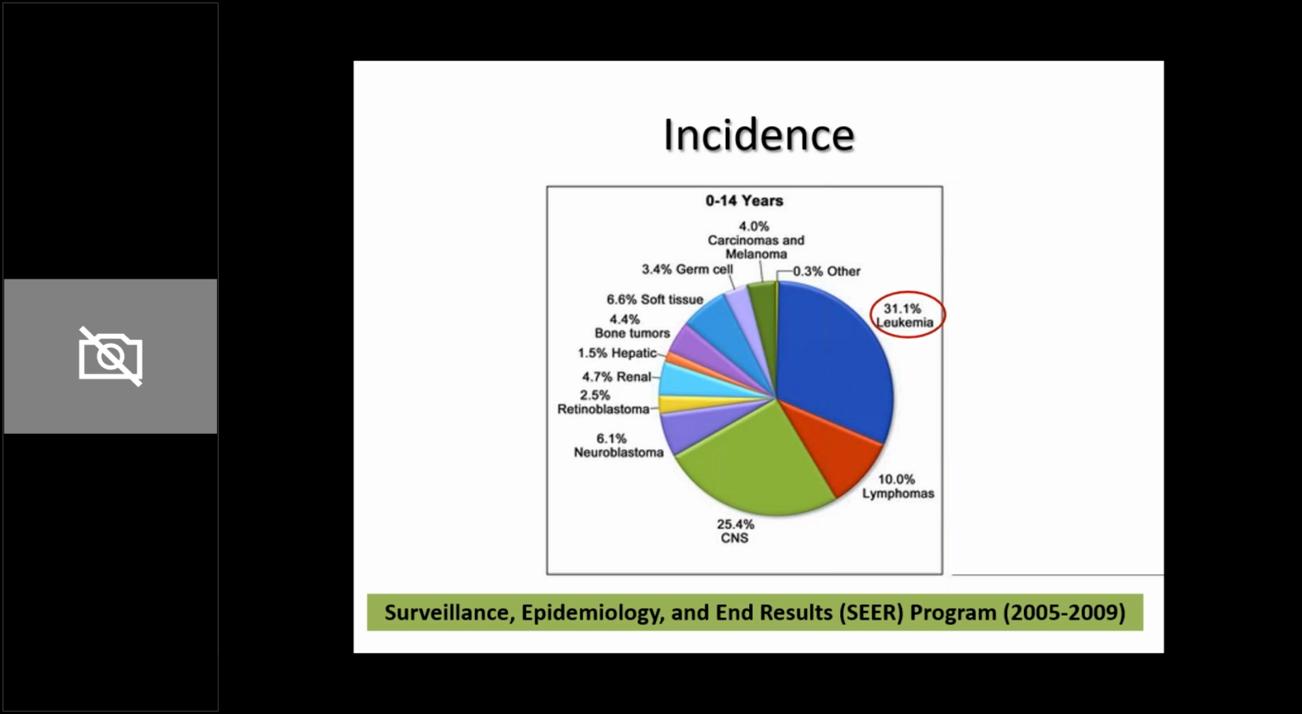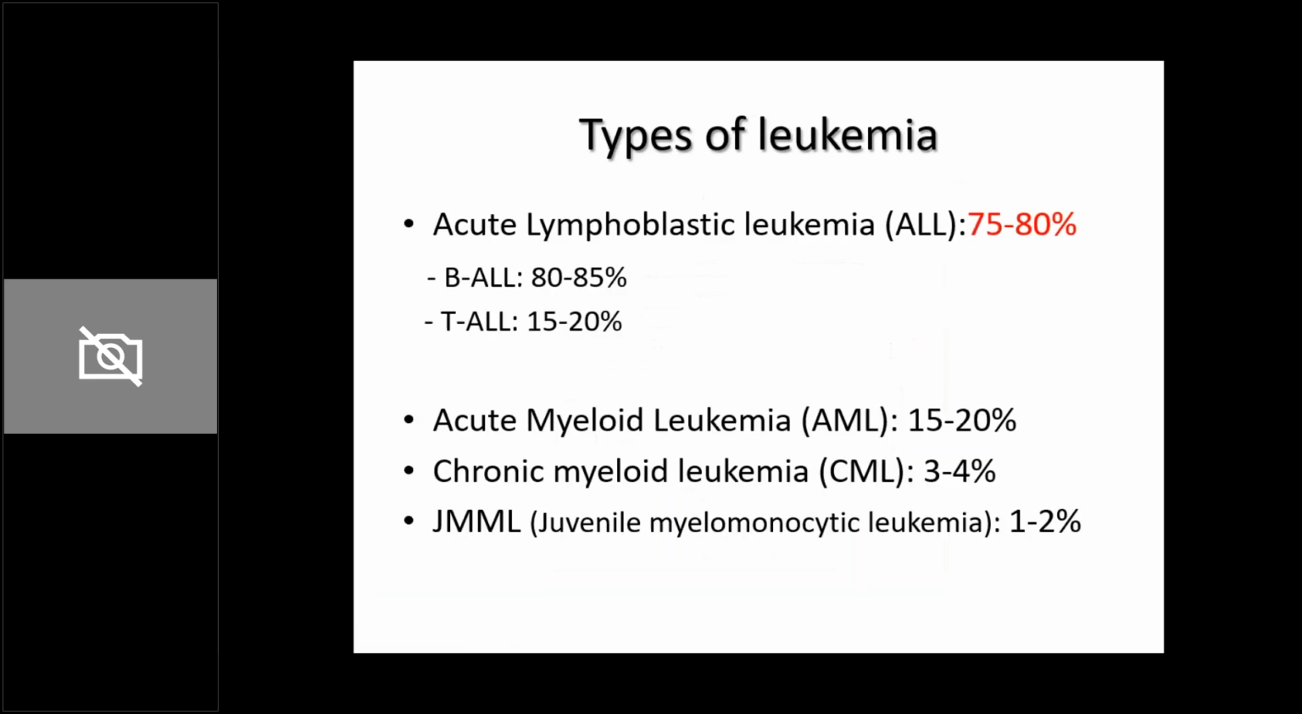Second most common are CNS tumors, but that's not the topic of our discussion. It in itself is a big topic. And the third portion is lymphomas. So we'll be discussing leukemias and lymphomas in childhood, and they are different from what is there in adulthood. And then if you look at this, 4.7% of the tumors in children are renal tumors. Amongst these renal tumors, almost 90% are Wilms tumor. So we'll be covering Wilms tumor also in this topic.